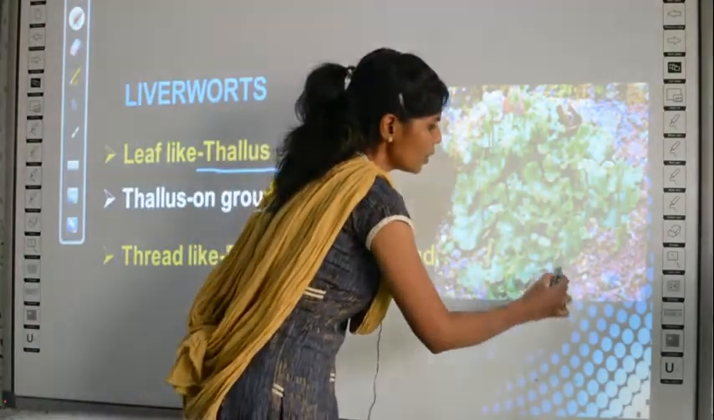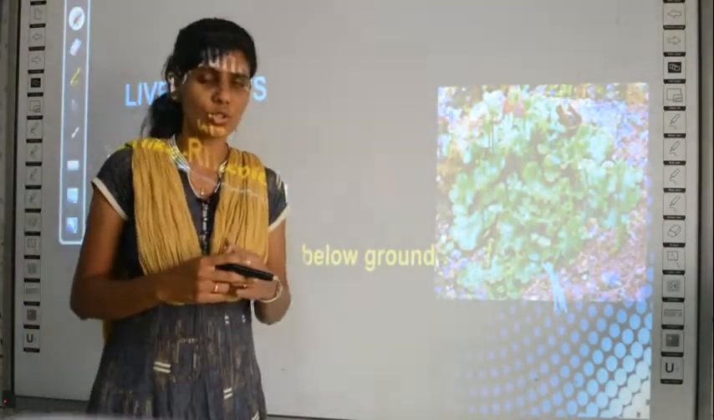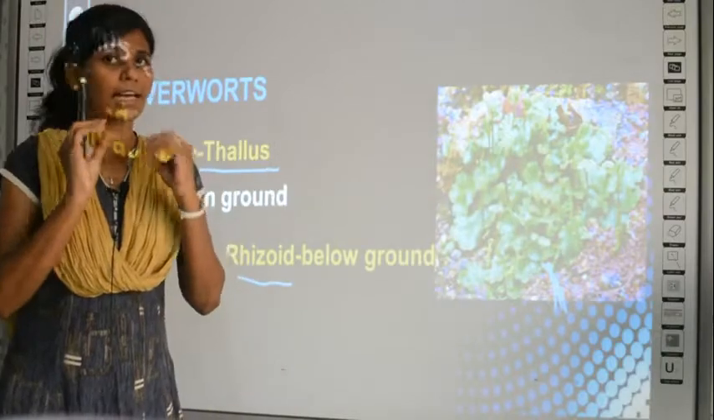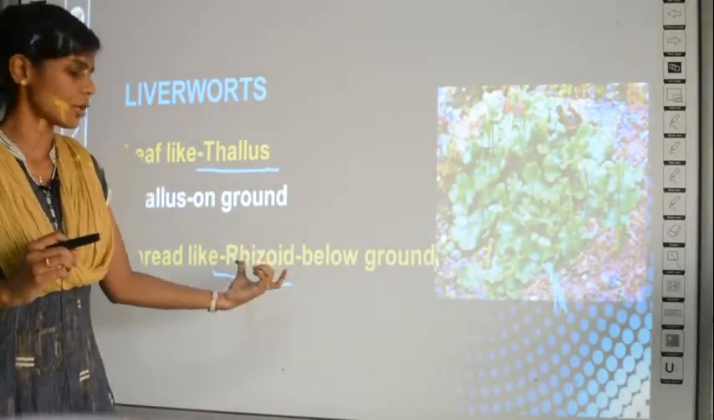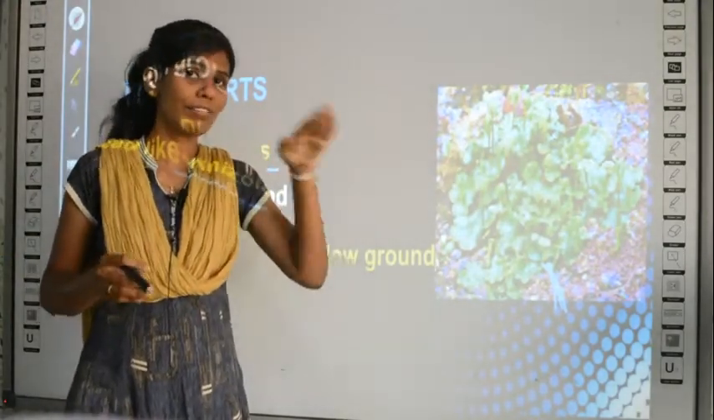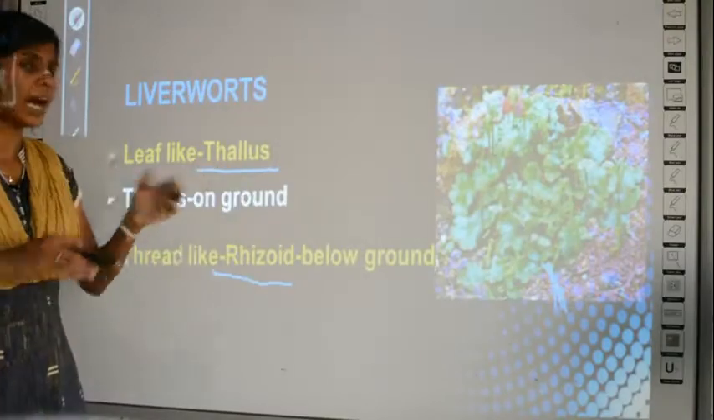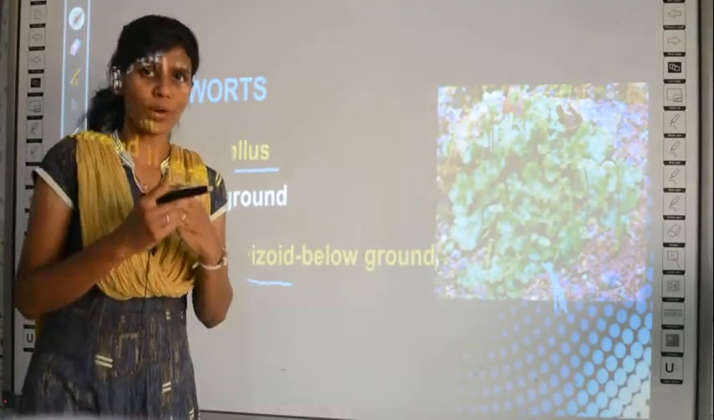Inside the ground, that is underground, you have a root-like structure, but it is not exactly the root. So that root-like structure, which is below the ground, is called rhizoids. So above the ground you have a leaf-like structure, which is called thallus, and below the ground you have a root-like structure, which is called the rhizoids.